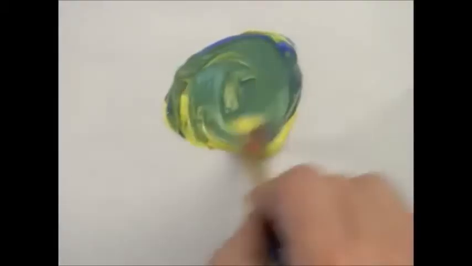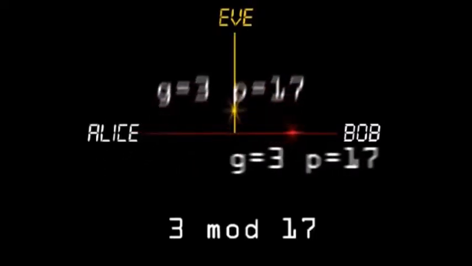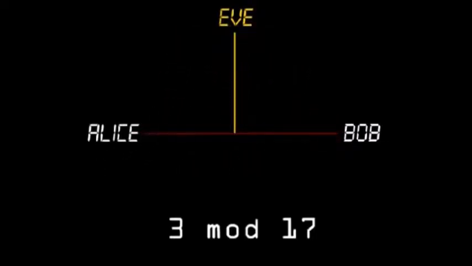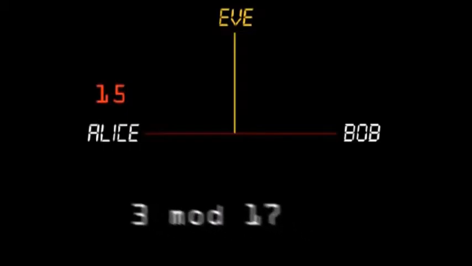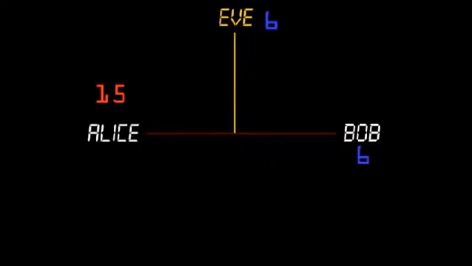Now, to do this with numbers, we need a numerical procedure, which is easy in one direction and hard in the other. Now, this is our solution. First, Alice and Bob agree publicly on a prime modulus and a generator. In this case, 17 and 3. Then, Alice selects a private random number, say 15, and calculates 3 to the power 15 mod 17, and sends this result publicly to Bob.